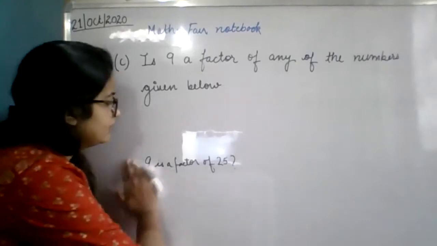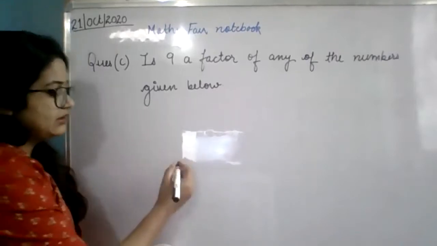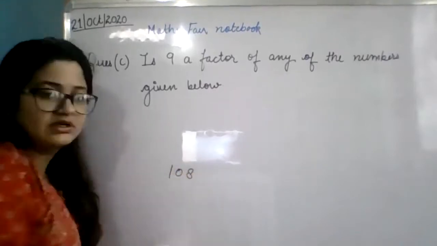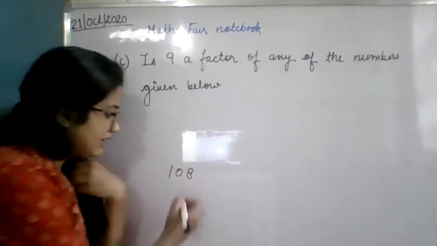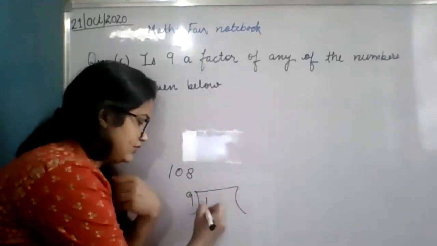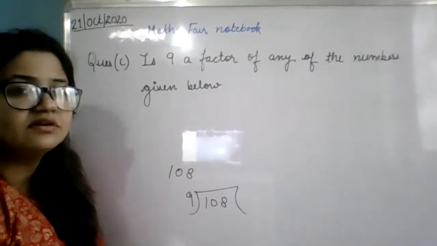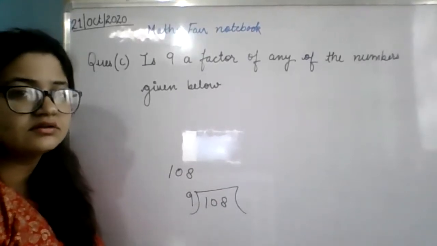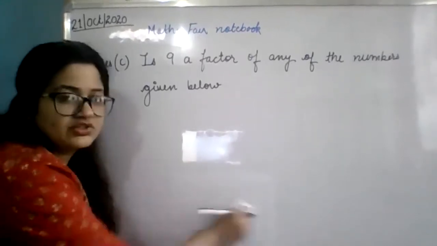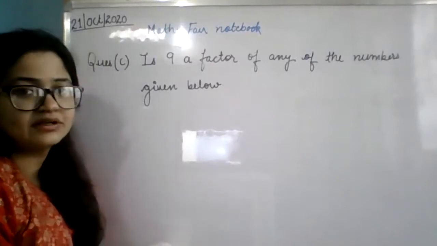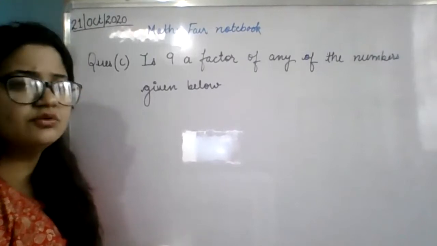Okay, so what are we going to do now? A little bit longer number. I have given you 108. You have to check whether 108 is divisible by 9 or not. How will you check? Will you divide the whole number? No, ma'am. Add all the digits and then divide it. If the sum is divisible by 9, then the number is divisible. In short, you have to check the divisibility test of 9. Keep your mics on so that all of you may also answer.